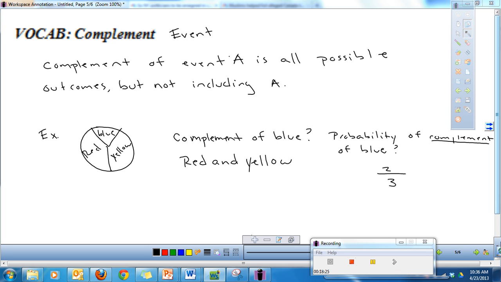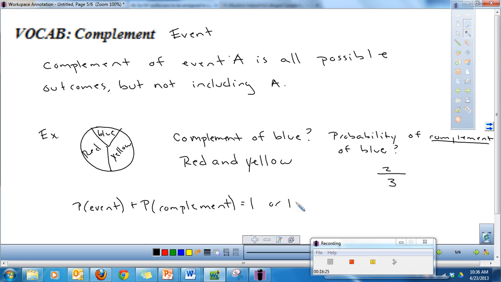When you think about complement, when we add the complement plus whatever the original was, we should get back to 1 or 100%. So if you think of it as the complement event, the probability of an event plus the probability of its complement should equal 1, or if you want to think of it in percentages, 100%. So if we think of this example, what was our event?